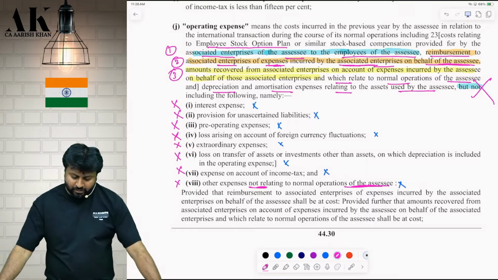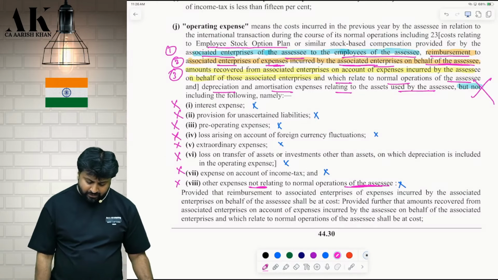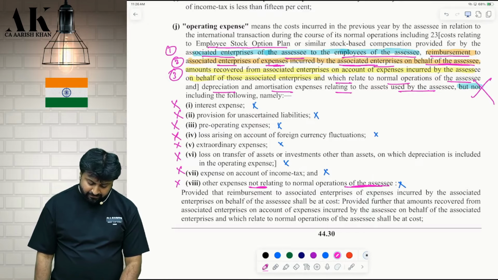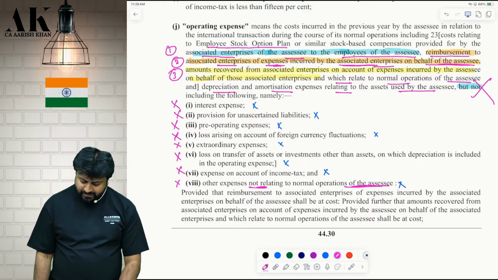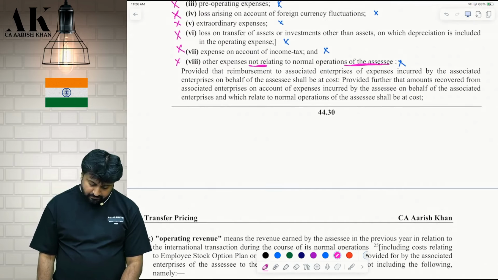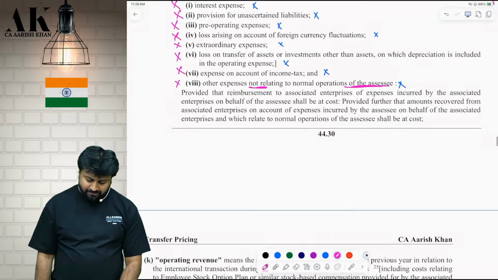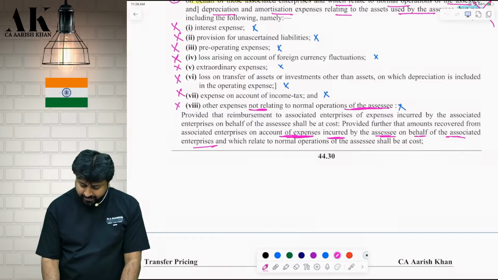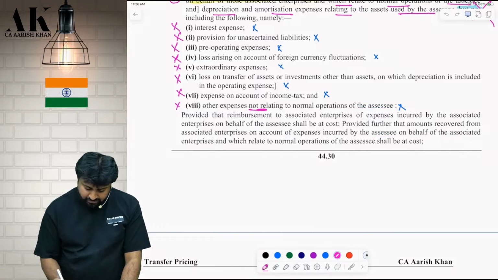Provided that reimbursement to associate enterprise of expense incurred by the associate enterprise on behalf of the assessee shall be at cost. Provided further that the amount recovered from the associate enterprise on account of expenses incurred by the assessee on behalf of the associate enterprise. Wait, we will read again from here. That 80% clause will come after some time. First read this paragraph. Provided that reimbursement to associate enterprise.